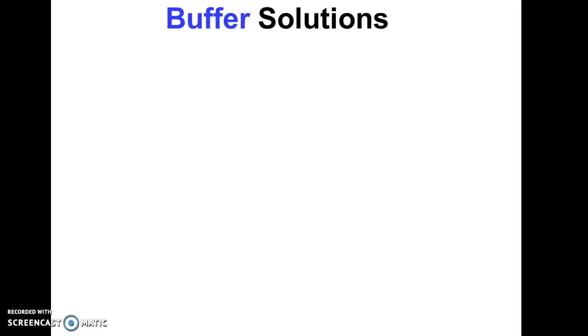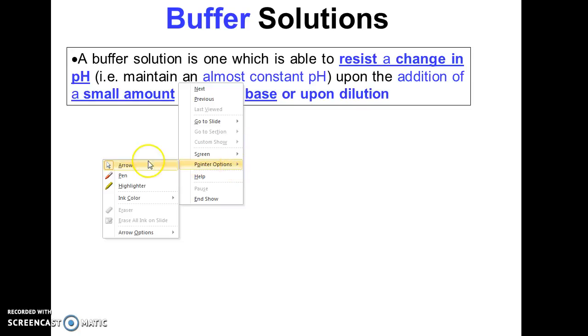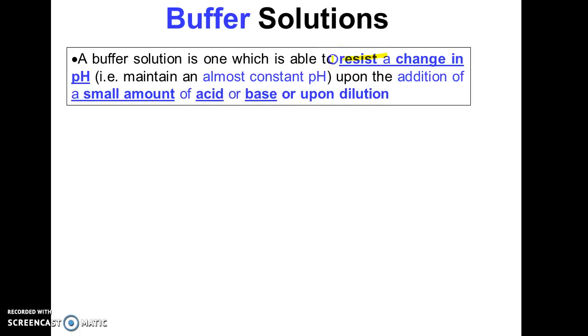And the third part, you learned how to calculate the pH of salt solutions. Now, let's take a look at buffer solution, which is a very unique type of solution. What is a buffer? A buffer is a solution which is able to resist a change in pH. That means that it is able to maintain an almost constant pH when you add a small amount of acid or base or upon dilution.